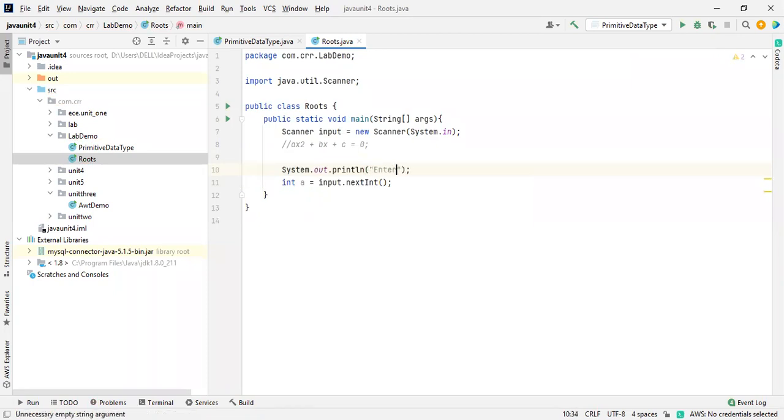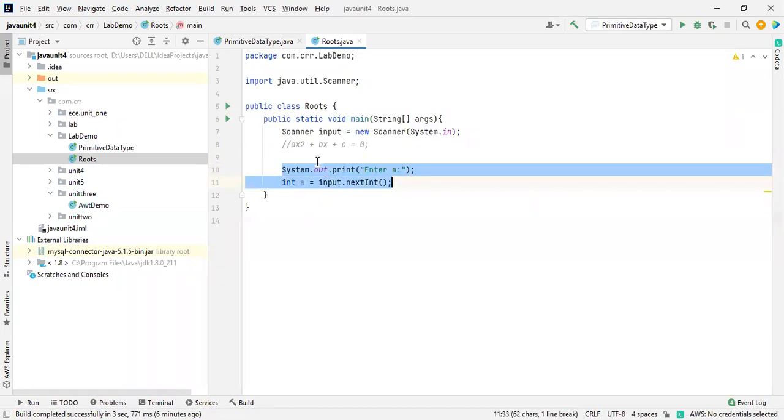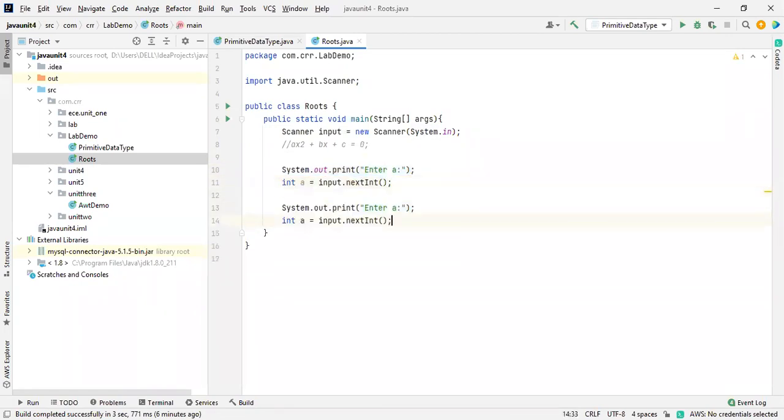Okay, enter a. Okay, good. The same thing for b and c: just copy this and paste it and paste it. Change the names to b. This is b, this is b, and this is c.